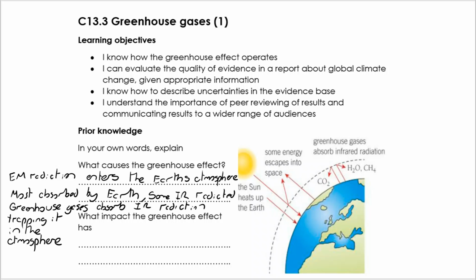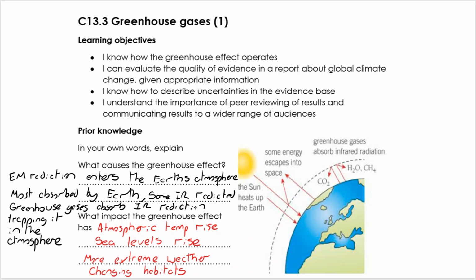Now, what's the impact of that? We're going to look more at this later. There's an atmospheric temperature rise. Sea levels will rise because of the ice caps melting. There'll also be more extreme weather. There might be more droughts. There might be more flooding. And that's going to have an impact on habitats, not only on habitats for different animals, but also on where we can grow crops.